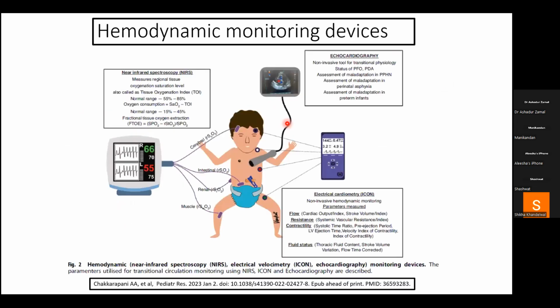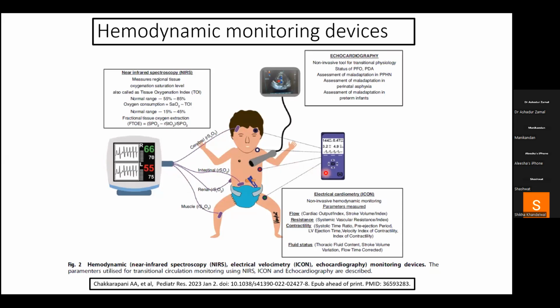So what hemodynamic monitoring devices do we have? We have a device called NIRS, which is near infrared spectroscopy, which actually measures the regional tissue oxygenation through various probes that we put in the cerebral region, intestinal, to look at the intestinal supply, renal supply, and the muscular supply.